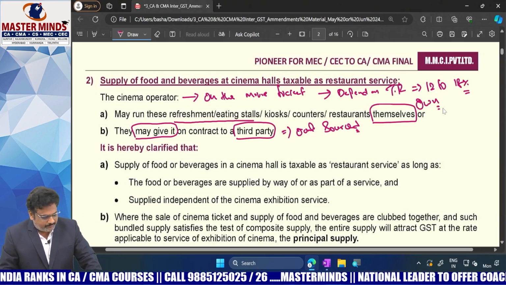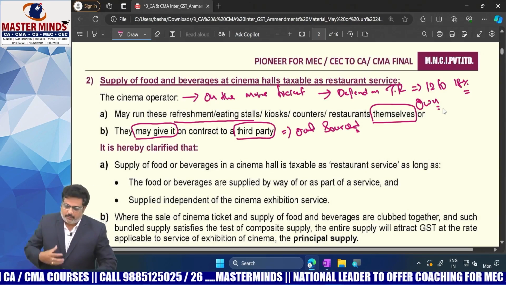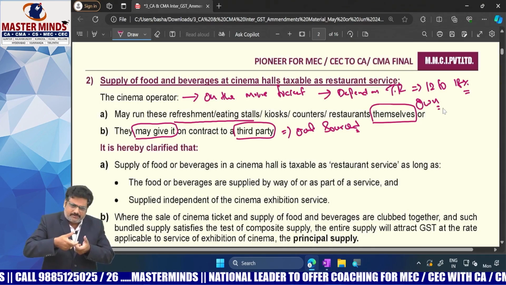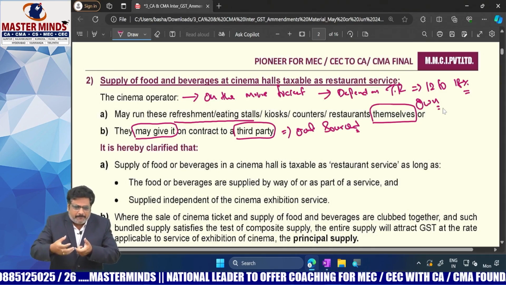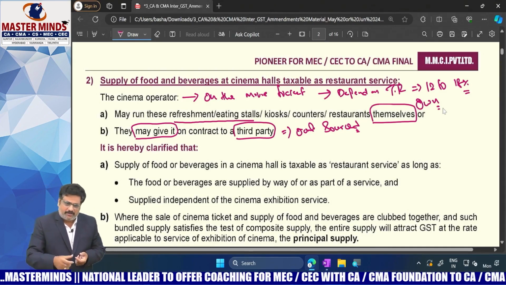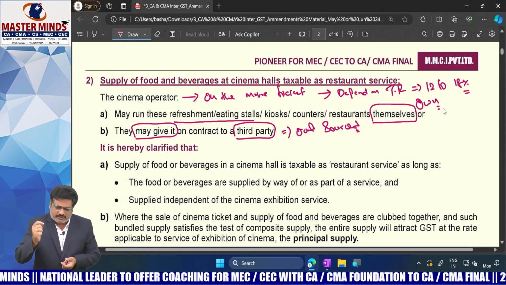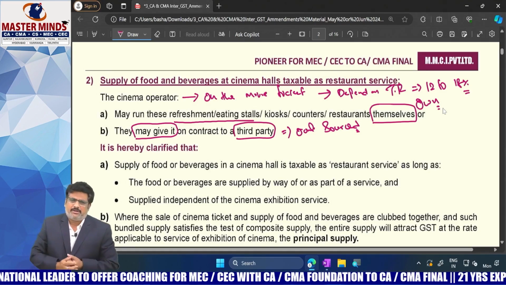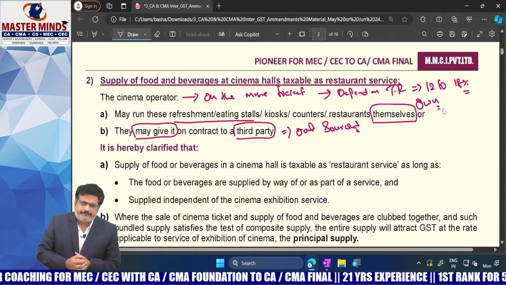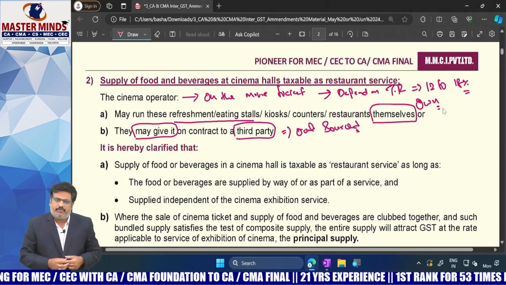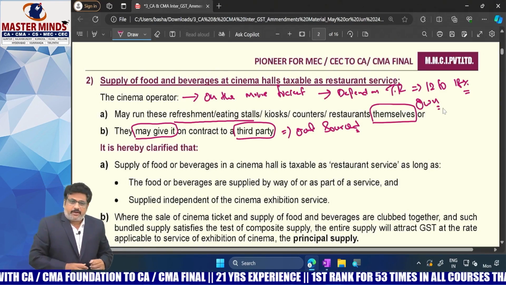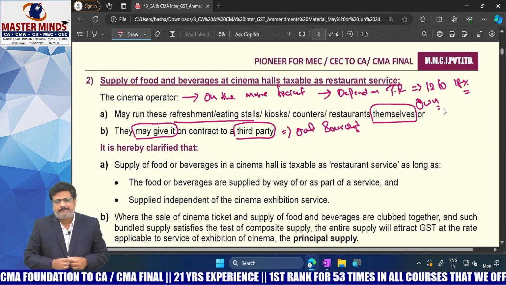The question here is whether this particular food supply is to be treated as a composite supply which can be bundled with the movie tickets, or whether this food supply can be termed as an independent restaurant service. Sir, what is the issue, sir? Why be so worried? What difference will it make? Whether it is merged with movie tickets or if at all it is an independent activity, the difference will be in the tax rate.